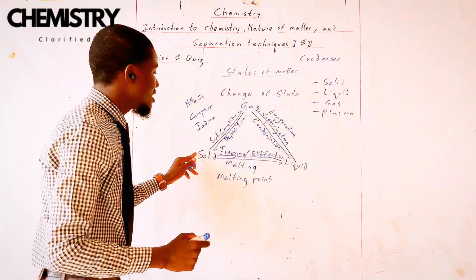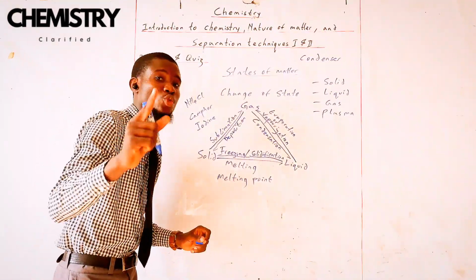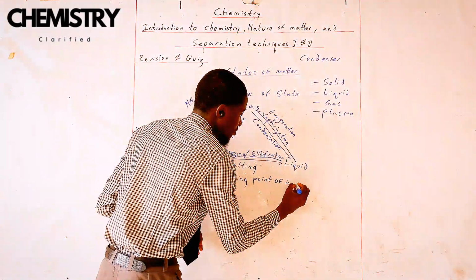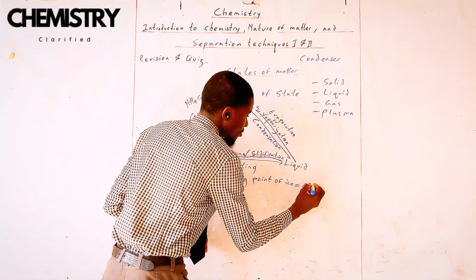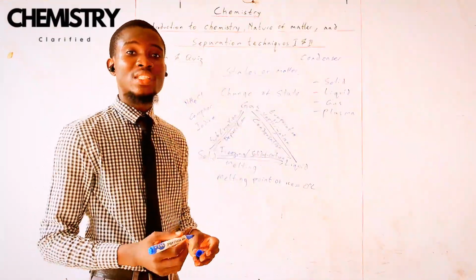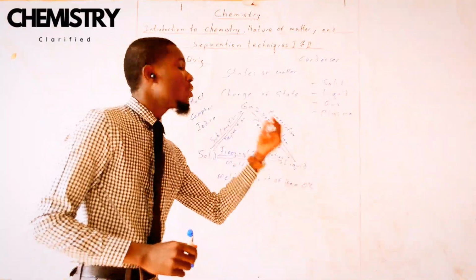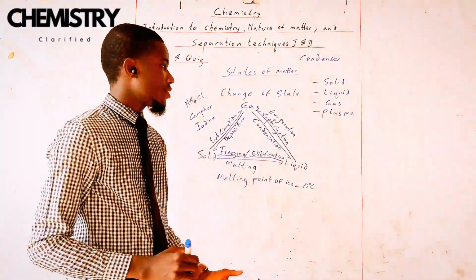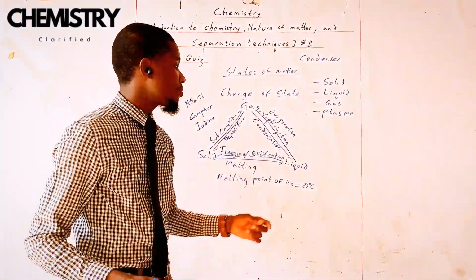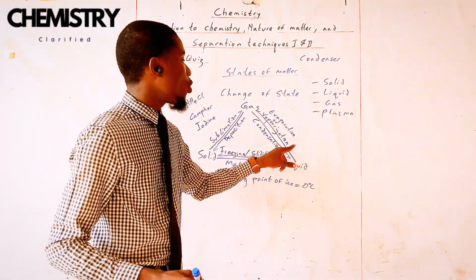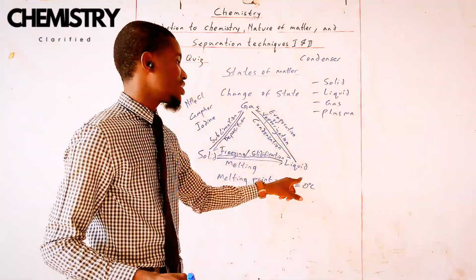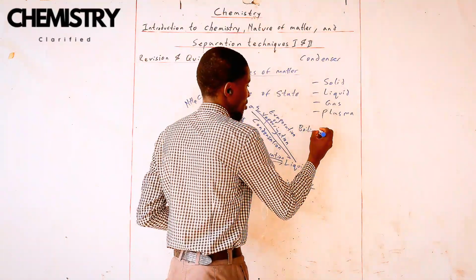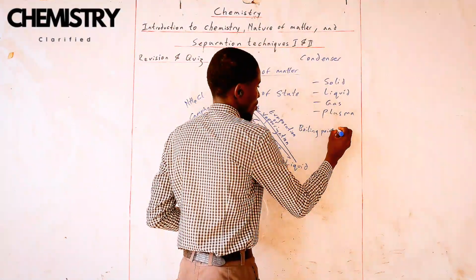An example is the melting point of water. Ice must get to a temperature of 0 degrees Celsius before it melts. And that's the melting point of ice. And when you boil your water, this one is pretty common. When you boil your water, the point at which it is going to vaporize is known as the boiling point of water.